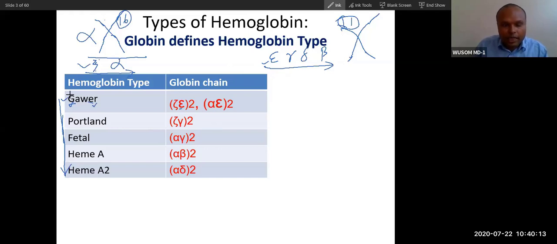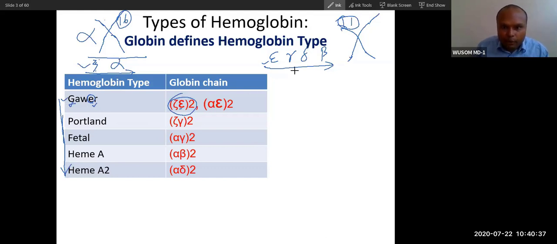Gower. So you can remember Gower has zeta epsilon. Okay, remember this one. If you remember this, later you will remember the rest. No problem. In place of zeta, there can be alpha, because there can be alpha or beta. So E is the main thing here. So Gower. Now Portland. So you can see Portland will be expressed after Gower.